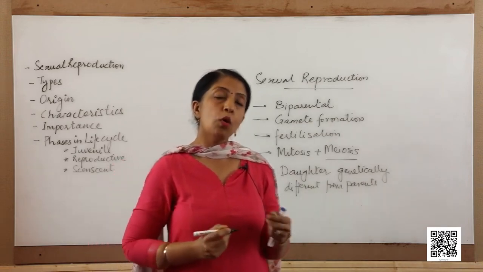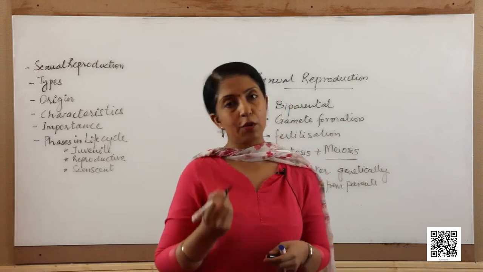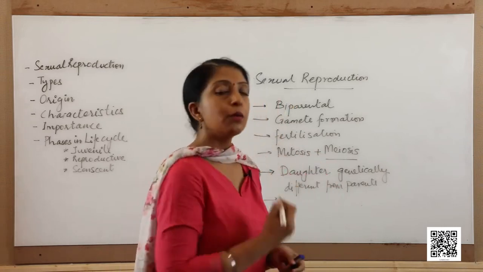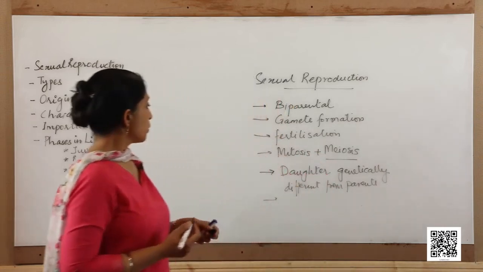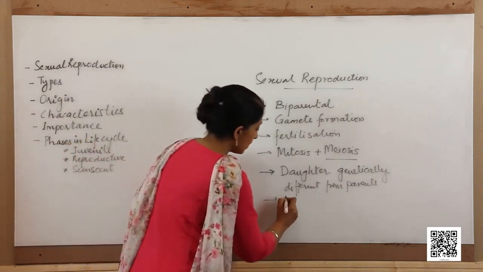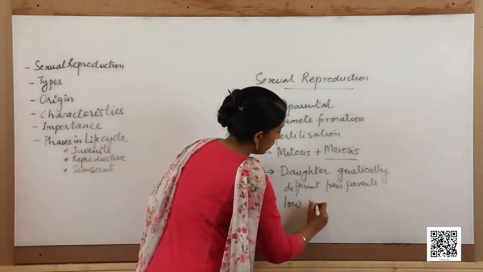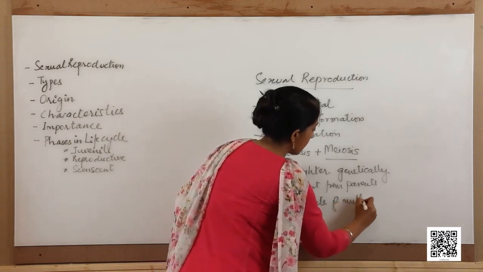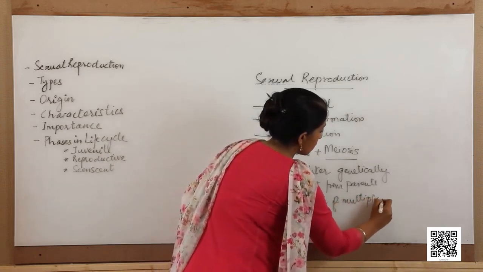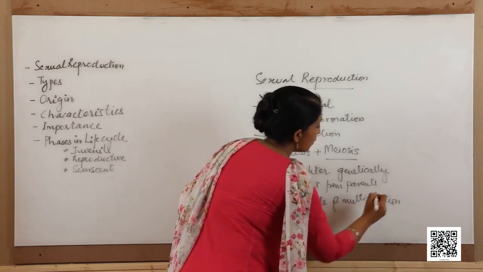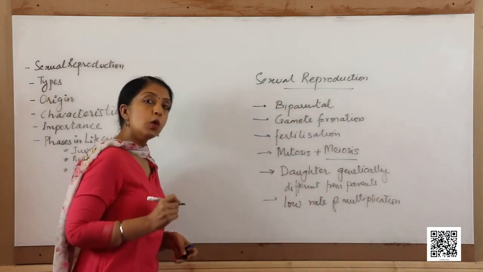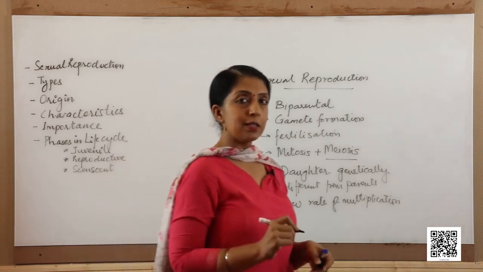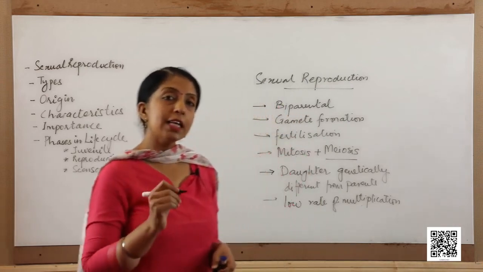It takes more time for multiplication of organisms that undergo sexual reproduction. So it has a low rate of multiplication. Those who undergo sexual reproduction multiply at a slower rate as compared to organisms that reproduce by asexual modes.